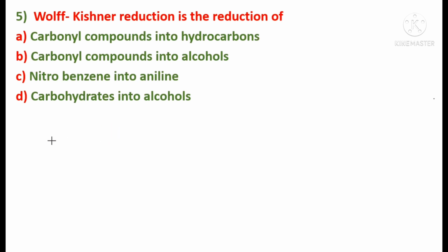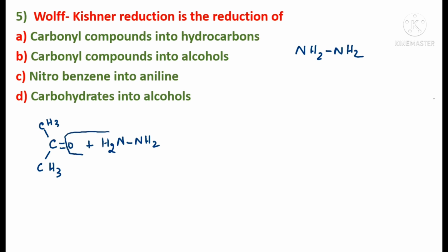Let me write and show you. Let me take a carbonyl compound, CH3COCH3. This is a dimethyl ketone, so I am taking dimethyl ketone here. This is a carbonyl compound. This undergoes reaction in the presence of hydrazine. What is hydrazine? NH2NH2, this is hydrazine. So here a water molecule goes off and we'll be getting hydrazone, CH3, C, CH3, double bond NH2. This is hydrazone.